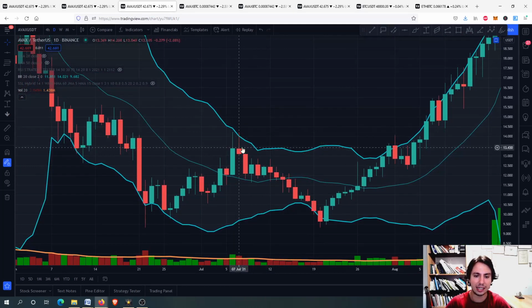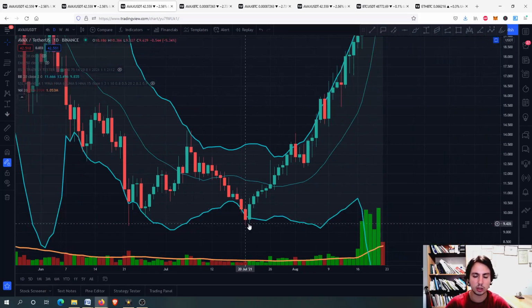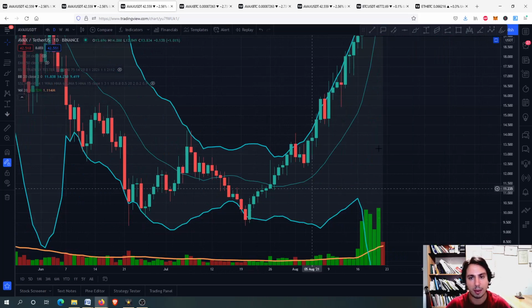In a normal market, this is very risky. It usually goes with a shooting star right here, as we had, a shooting star pattern, huge sell pressure, long upper shadow, then we went all the way down. Then from here, we went up. You can see the big bullish engulfing candle right here, and we went up. So when we approach the bottom line of the Bollinger Bands, we have a buying opportunity.